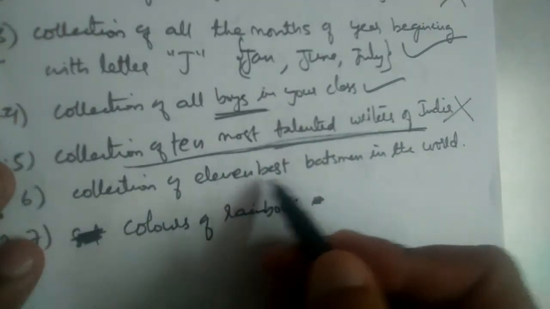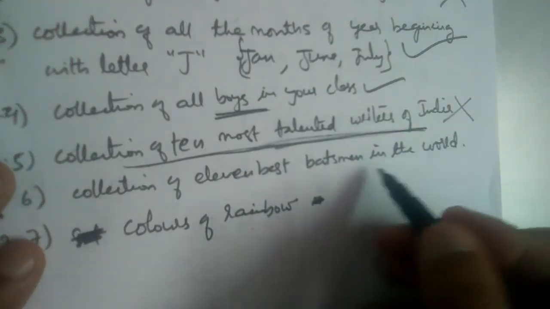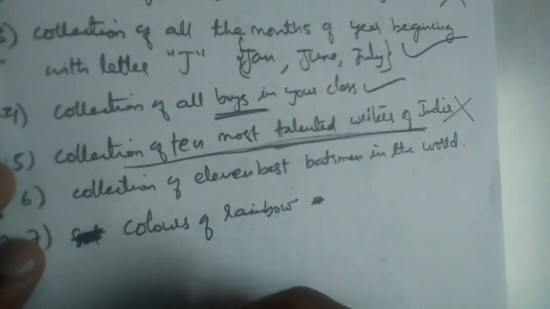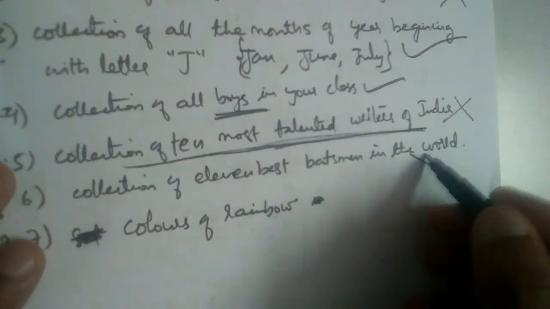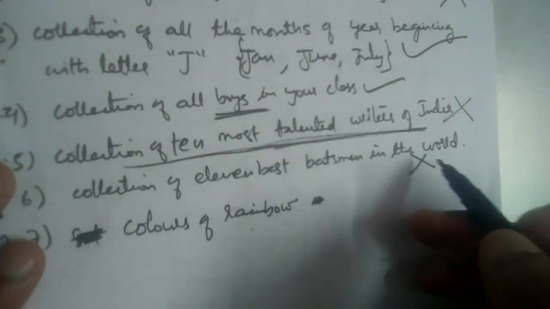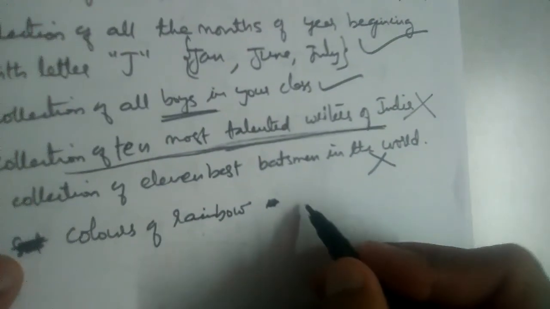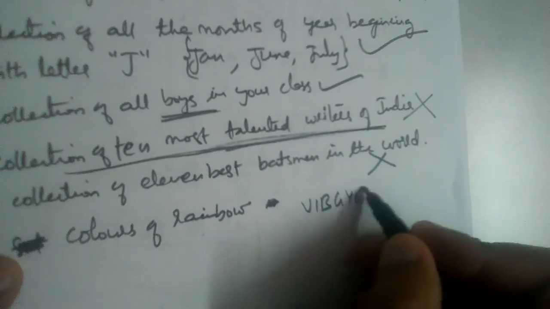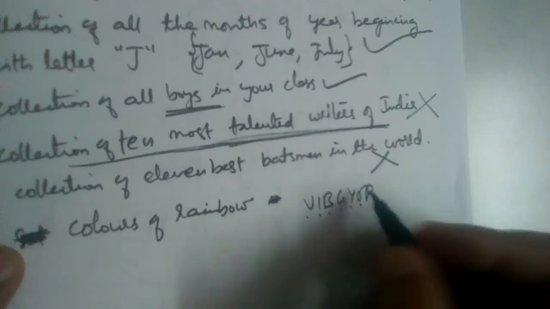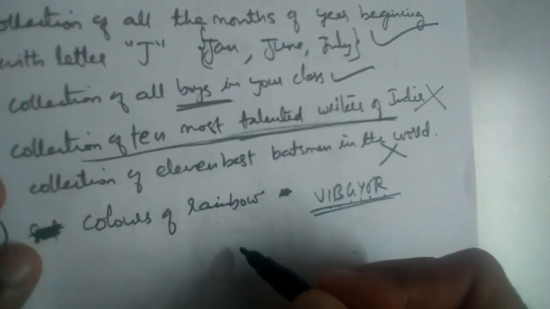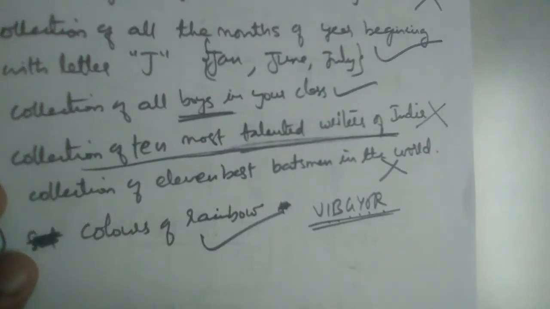Now, collection of 11 best batsmen in the world. Cricket batsmen in the world. Do you think this is a set? Imagine that you are asking this to two different students. Will they write the same list? No. Hence it is not well defined, therefore it is not a set. Now colors of the rainbow. All the students will write this only: violet, indigo, blue, green, yellow, orange, red. Order doesn't matter in this. So is it a set? Yes, it is a set.